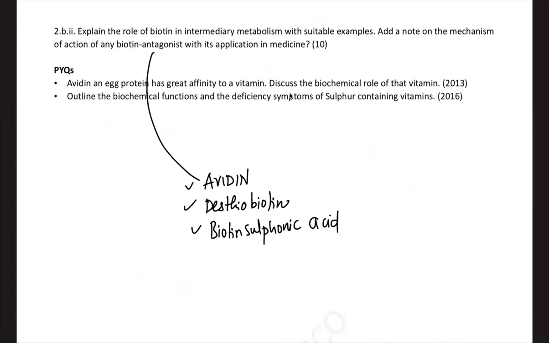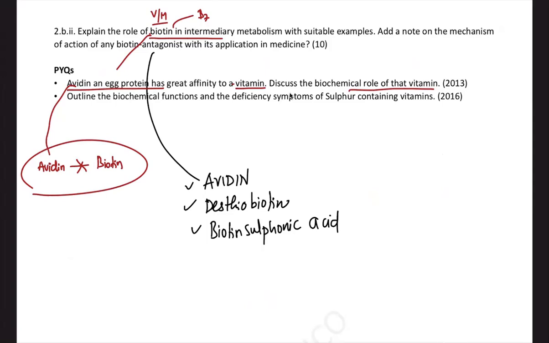Right? So the next question is, explain the role of biotin. Vitamins and minerals are a gray zone area, they can ask anything. This time they asked a question on vitamin biotin, or B7. There was one previous question on avidin, an egg protein, where they discussed the biochemical role of that vitamin. Avidin binds to the vitamin and makes it non-available. So that's why people who eat raw eggs show biotin deficiency.